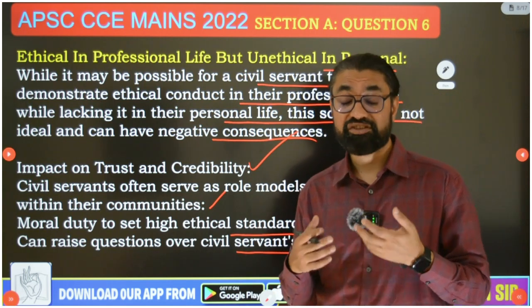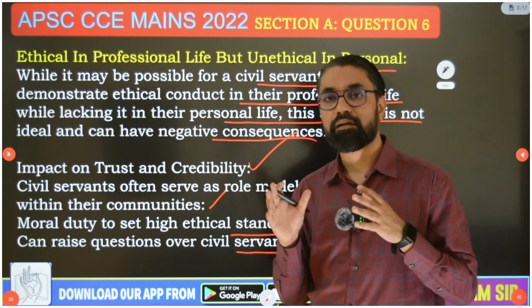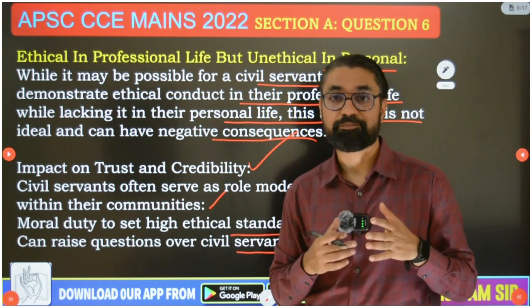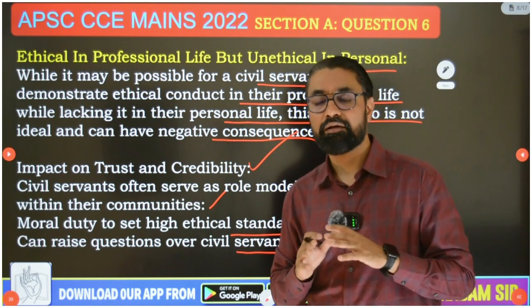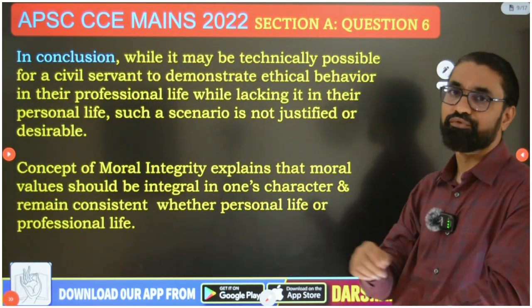The decisions he has taken in situations of conflict of interest will all get viewed with bad perception. It will overall impact the image of governance if we allow such bureaucrats to function.